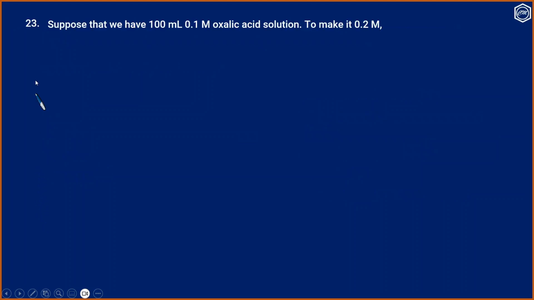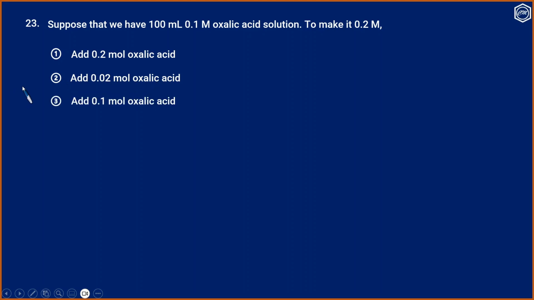Question number 23. Suppose that we have 100 ml 0.1 molar oxalic acid solution. To make it 0.2 molar: option 1, add 0.2 mole oxalic acid; 2, add 0.02 mole oxalic acid; 3, add 0.1 mole oxalic acid; 4, add 0.01 mole oxalic acid.